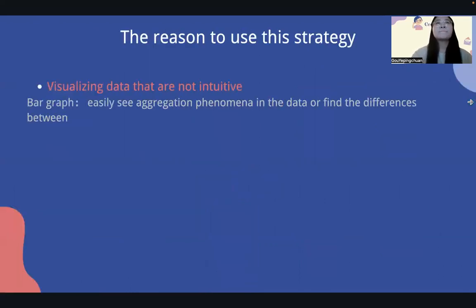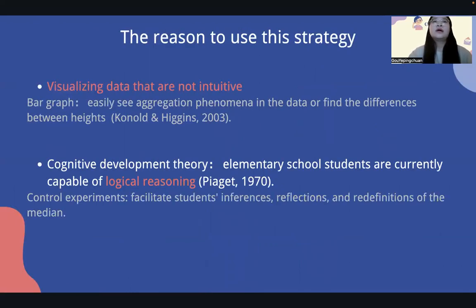Next, please. So why use this strategy? Having students stand in rows is equivalent to using students as a bar graph so that students can visually observe the gap difference in height. Thereby, they can easily see the aggregation phenomenon in the data or find the difference between heights.